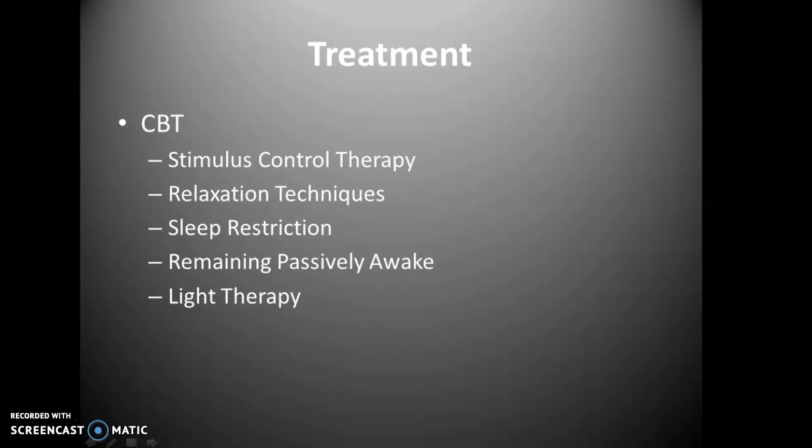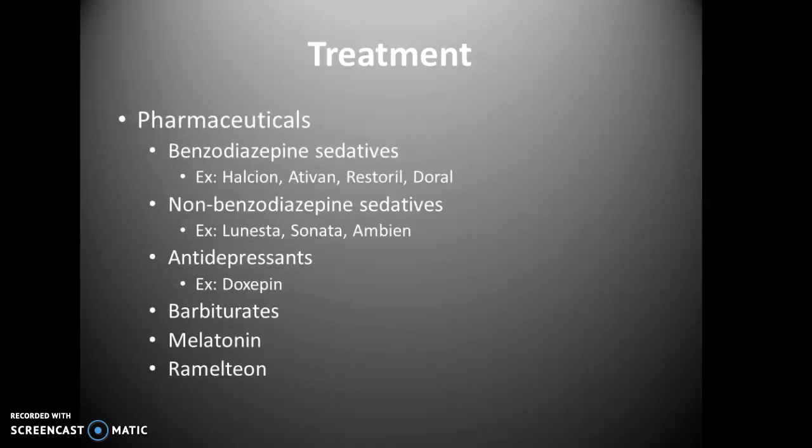For treatment, treatment of insomnia has 2 primary objectives: improving sleep quality and quantity and improving daytime impairments. CBT interventions include stimulus control therapy, relaxation techniques, sleep restriction, remaining passively awake, and light therapy. It can also include pharmaceuticals, so benzodiazepines, which includes Halcion, Ativan, Restoril, or Doral. Non-benzodiazepines includes Lunesta, Sonata, or Ambien. Ramelteon, antidepressants including doxepin, barbiturates, and melatonin.